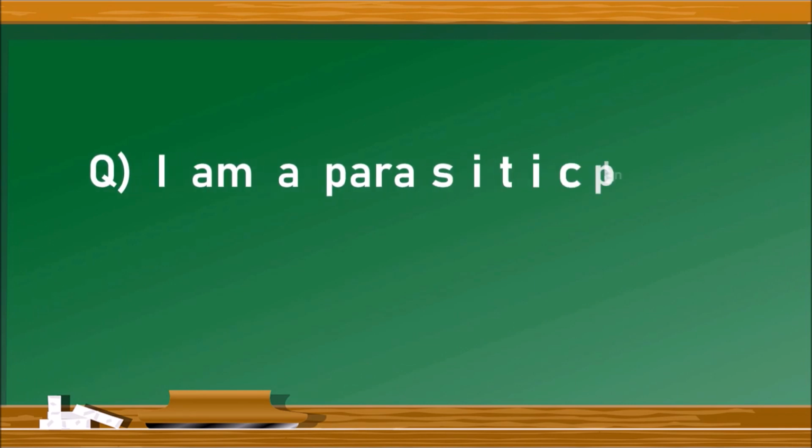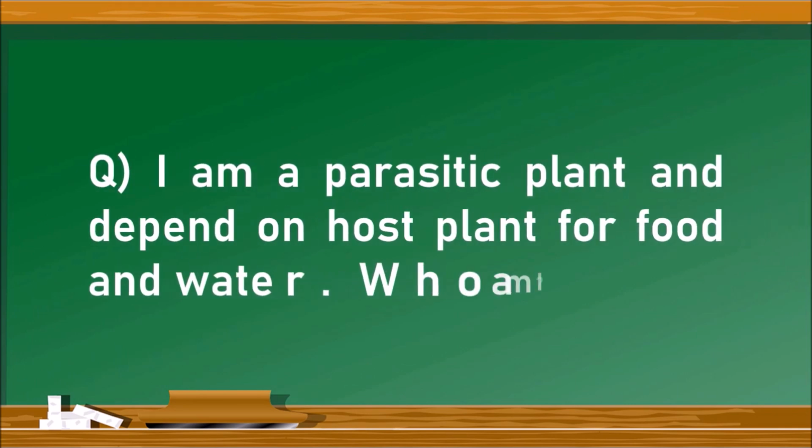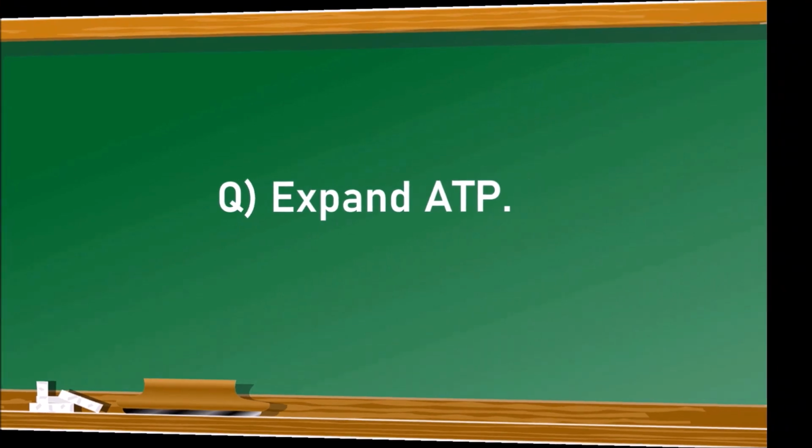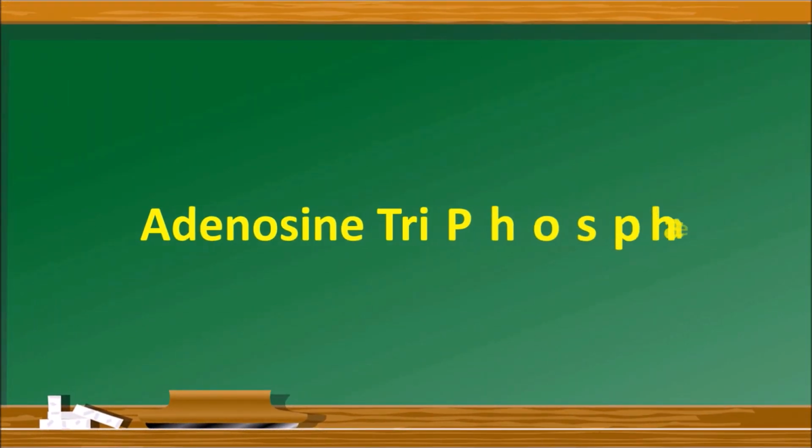The next question is, I am a parasitic plant and depend on host plant for food and water. Who am I? The best example for parasitic plant is Cuscuta. You can also write the names of any parasitic plants. The next question is, expand ATP. The expansion of ATP is adenosine triphosphate. Once again, adenosine triphosphate.